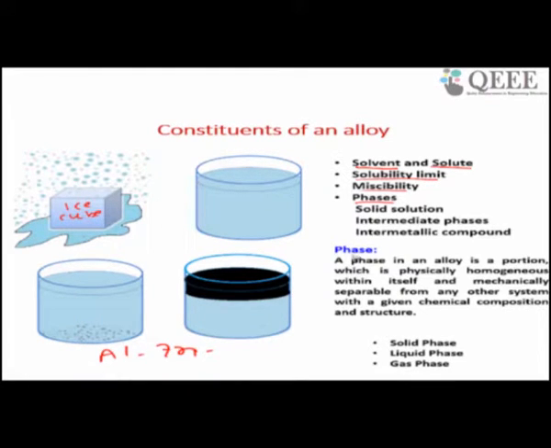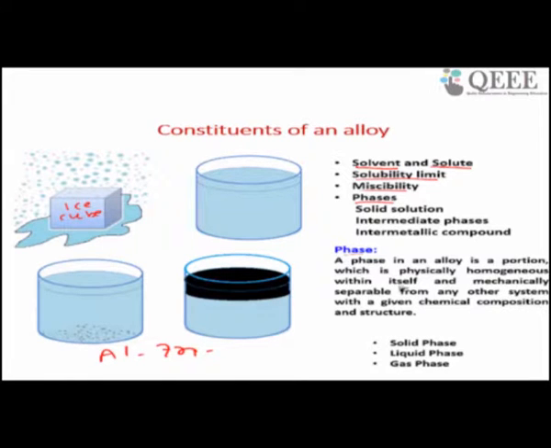Phase means, if you see the definition of phase, a phase in an alloy is a portion which is physically homogeneous within itself and mechanically separable from any other system, with a given chemical composition and structure. For example, if it is ice, water is your chemical composition. This ice is a solid phase, physically homogeneous throughout.